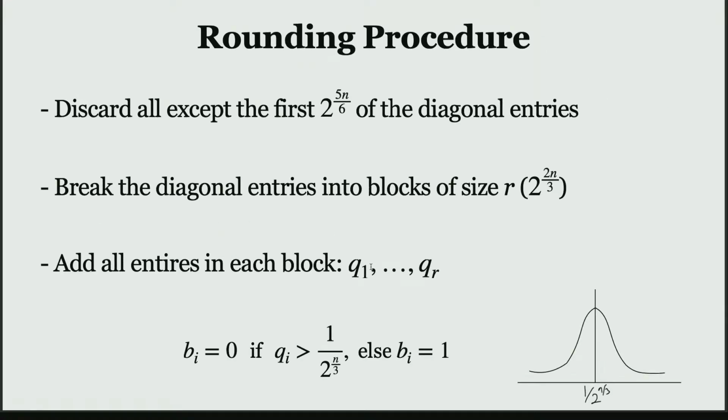So what is the rounding procedure? Just to summarize, you're going to discard some columns, break the diagonal entries into different blocks, and sum up all the entries in each block. And then you're going to do the rounding. Since they are close to IID Gaussians, for each coordinate you're going to round depending on whether it's higher than the mean or lower than the mean. If it is higher than the mean, you classify it to be 0. If it is lower than the mean, you classify it to be 1.